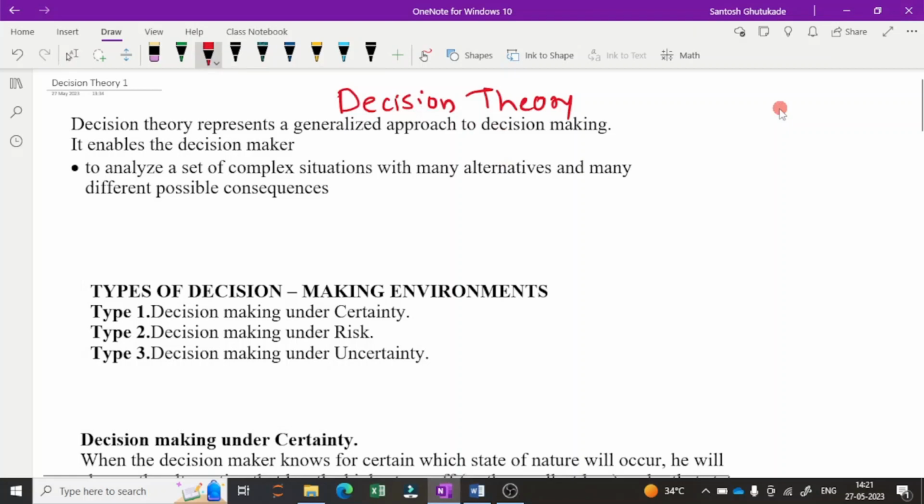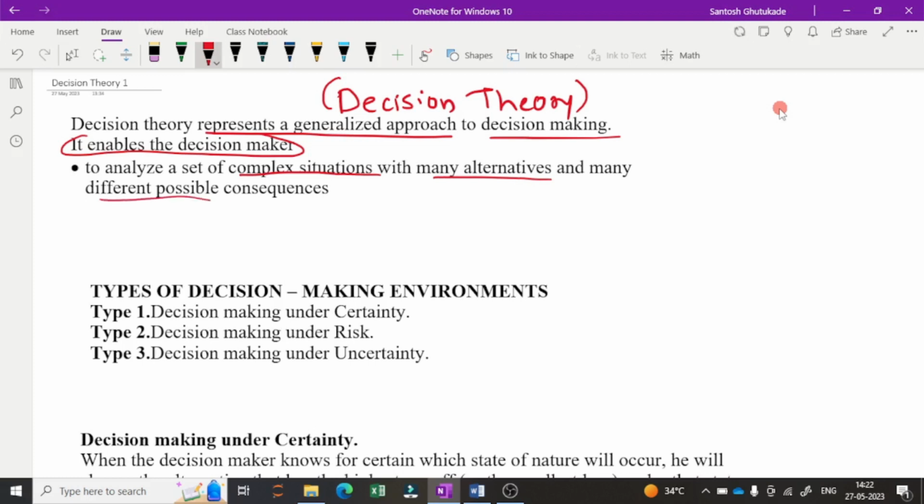Hello students. Today we will see a new topic, decision theory. How to take a decision regarding profit and loss? In every day-to-day situation, we are taking decisions. How are we taking decisions? By logical thinking. Decision theory represents a generalized approach to decision making. It enables the decision maker to analyze a set of complex situations with many alternatives and many different possible consequences.